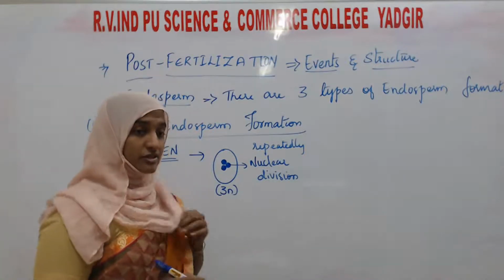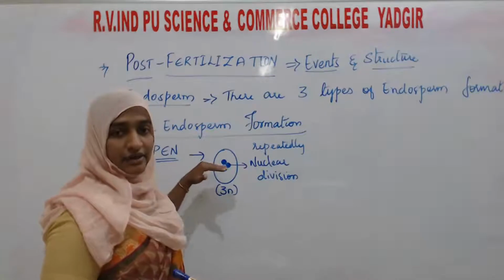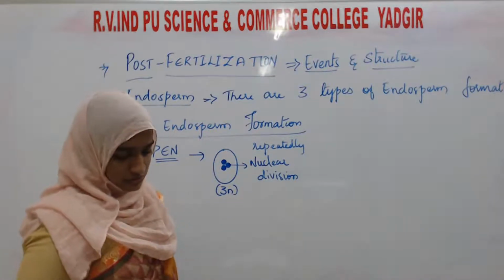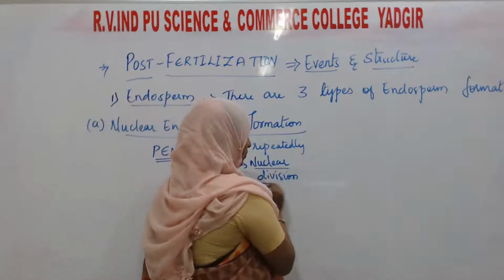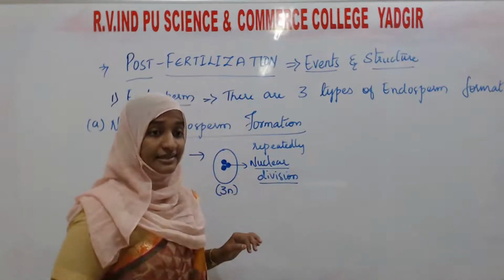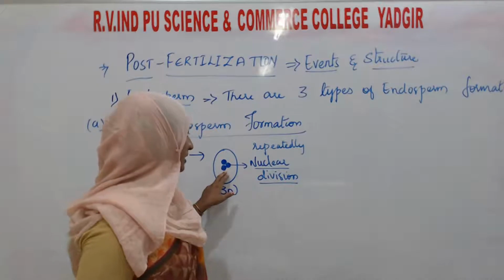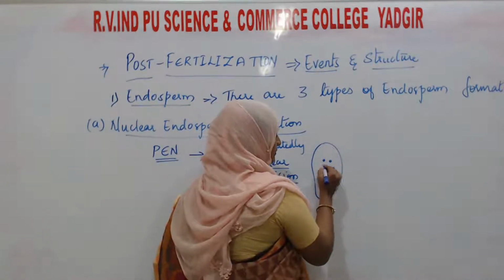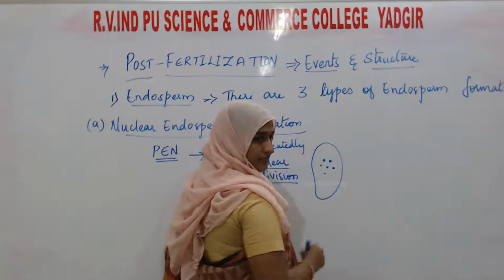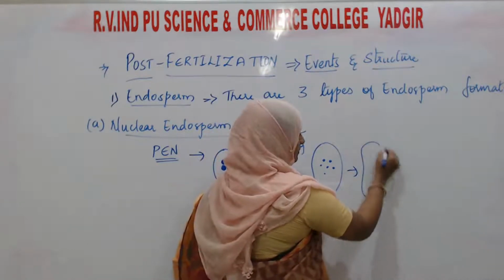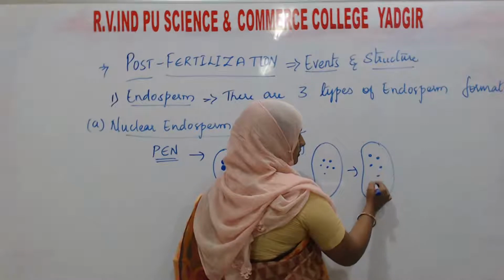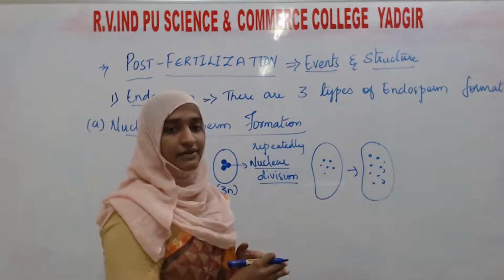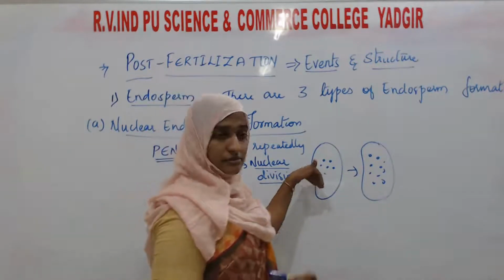If it were cellular division, the whole cell would divide, but only the nucleus is going to divide. For example, here there are 3, in the next stage it will become 6, in the next stage 12, and like this it continuously divides.